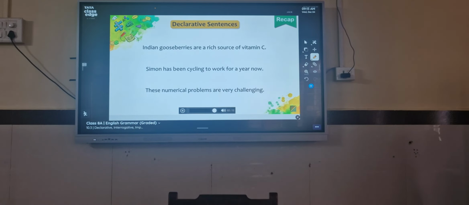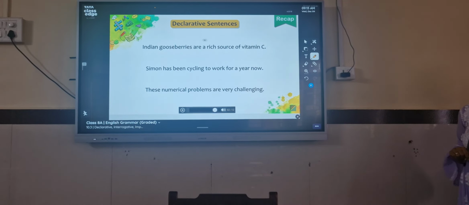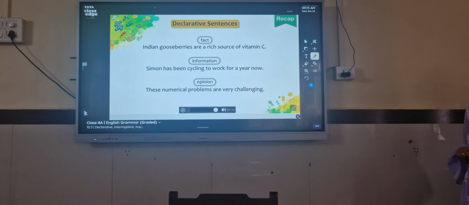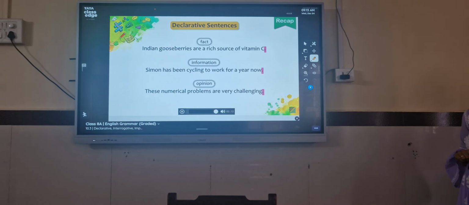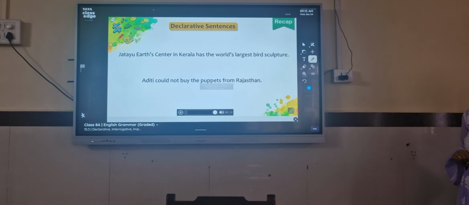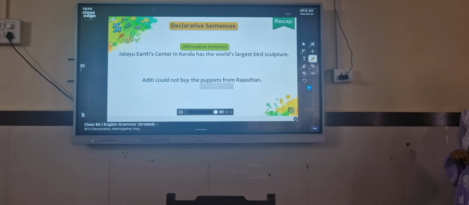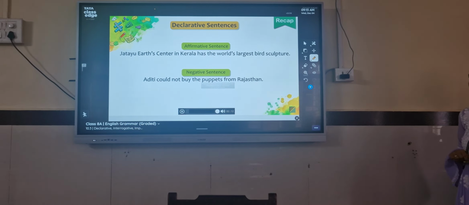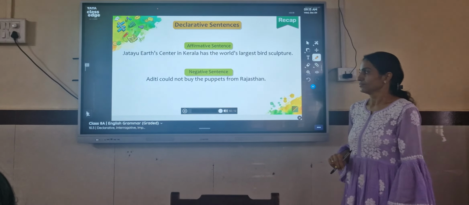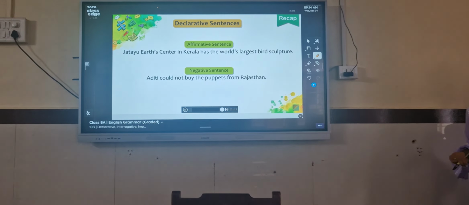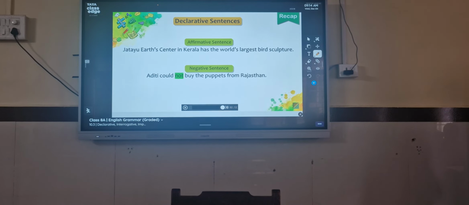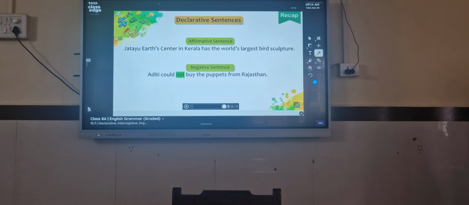To recap, a declarative sentence conveys facts, information, or opinions. It ends with a full stop. A declarative sentence can be affirmative or negative. Affirmative sentences do not make use of negative words, while negative sentences use negative words like no, not, none, no other, and never.